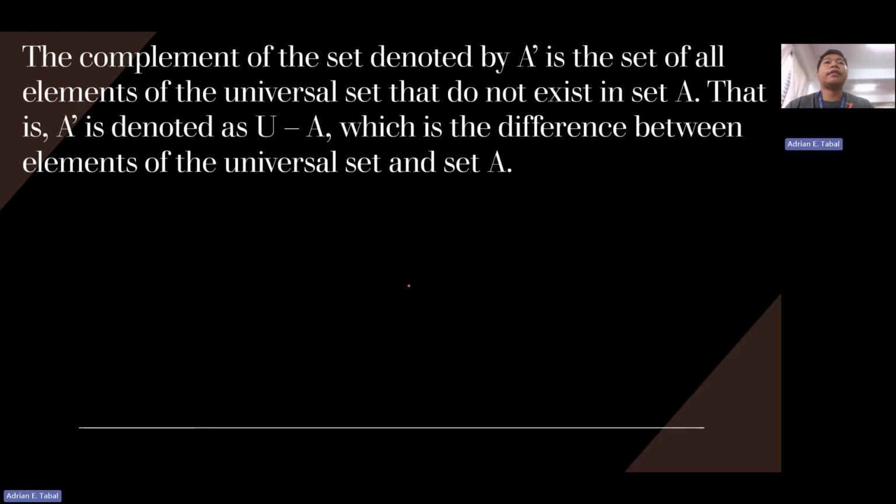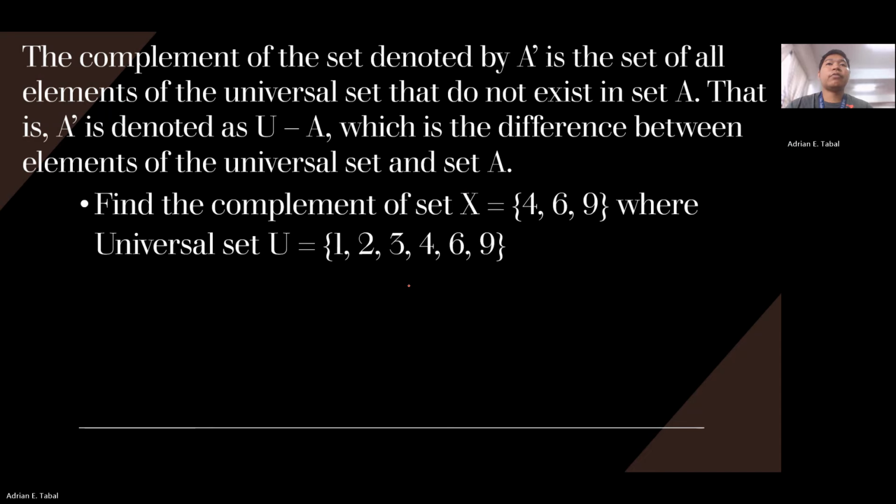Next, the complement of the set, denoted by A apostrophe, is the set of all elements of the universal set that do not exist in set A. That is, A' is denoted as U minus A, which is the difference between the elements of the universal set and set A. For example, we are going to find the complement of set X, which is equal to 4, 6, and 9, where the universal set is U: 1, 2, 3, 4, 6, and 9.